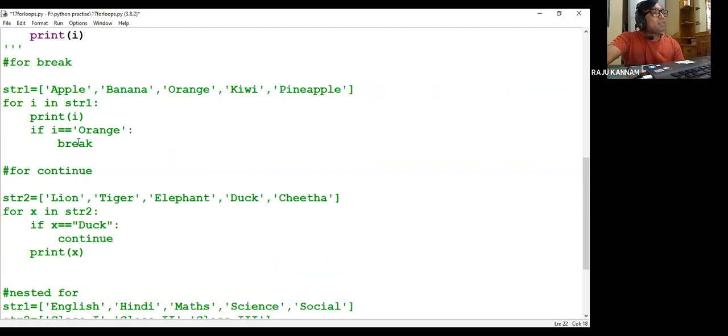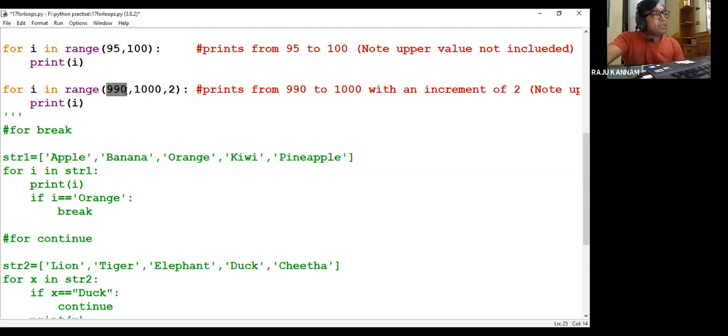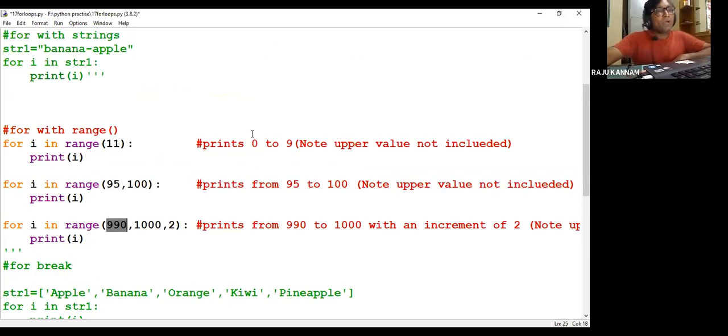So again, one more example we are seeing in the range function. You can mention the minimum value, maximum value, and you can mention the increment value also. For every element, how much you have to increment. By default it is 1, but I don't want to increase by 1. I want to increment by 2. So that means after 990, I want to print 992. After 992, I want to print 994. So for that, you need to specify it as 2. And remember, this upper value won't be printed. It will be from 990 to 998 only. Okay, right. Let us see this execution.